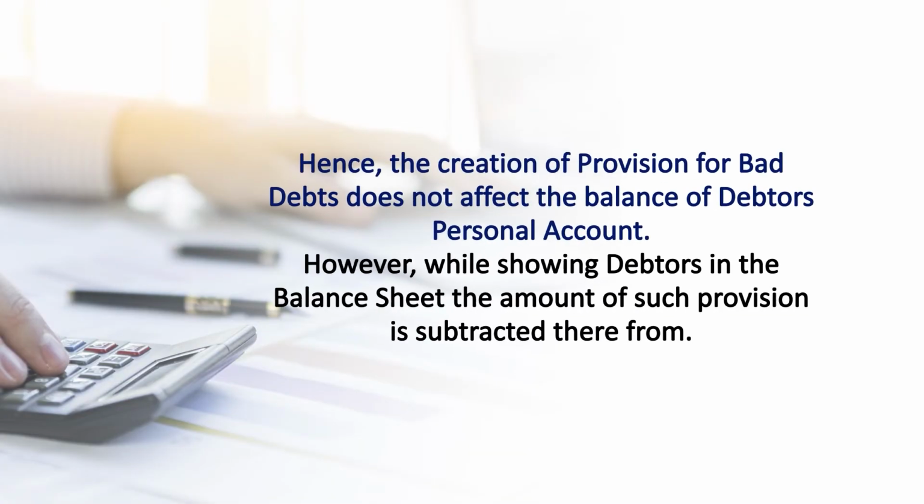Hence, the creation of provision for bad debts does not affect the balance of the debtor's personal account. However, while showing the amount of debtors in the balance sheet, the amount of such provision is subtracted therefrom. Here we should be very clear that this provision is made at a certain percentage on the amount of fresh debtors.